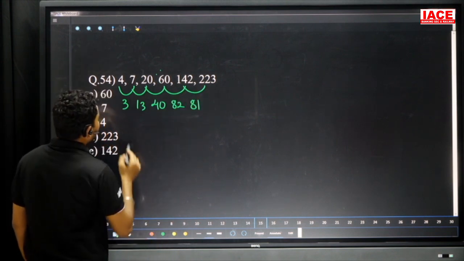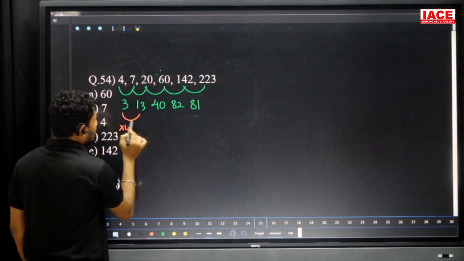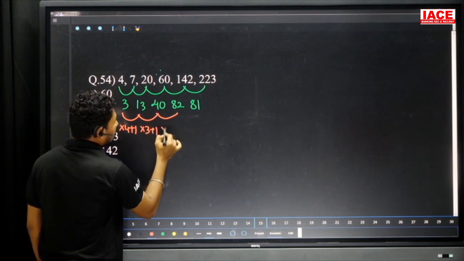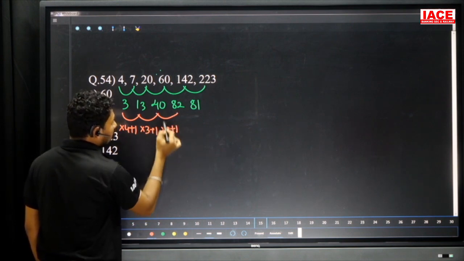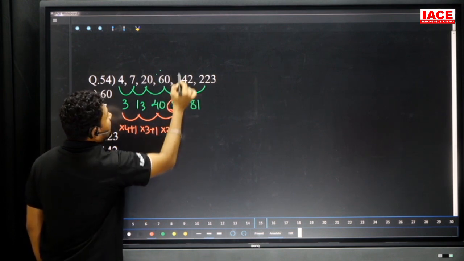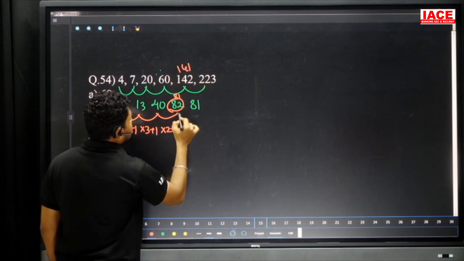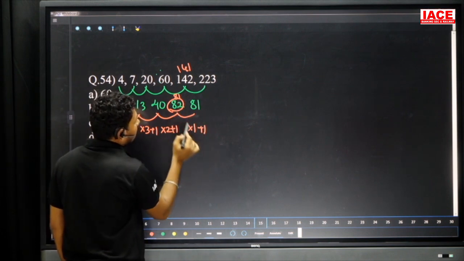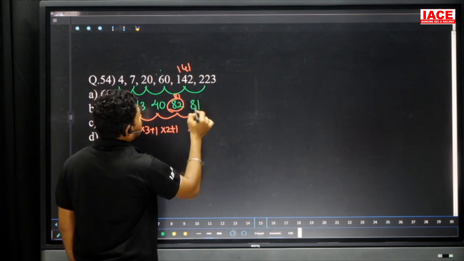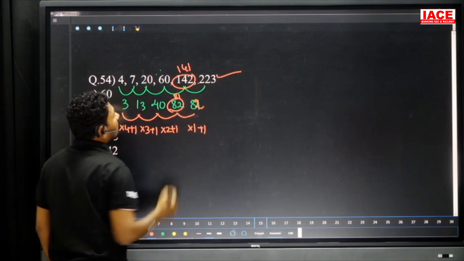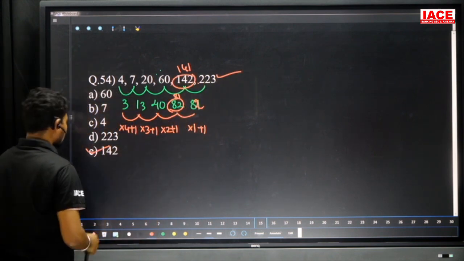We have to go for the logic. What was the logic here? 3 into 4 plus 1, and next 13 into 3 plus 1, and next into 2 plus 1, 40 into 2 plus 1 value is 81, not 82, it is 81 added, it is becoming 141. Then we can do into 1 plus 1, means 81 into 1 and plus 1, so it is becoming 82, 82 added, not 81, 141 plus 82 is equal to 223. That means our wrong number is what? 142, option is E here.